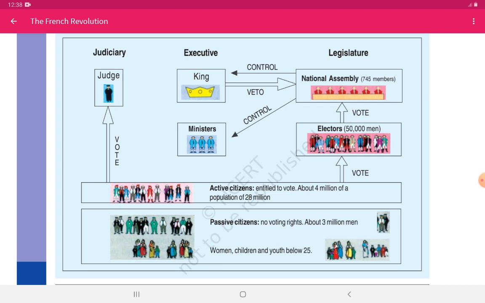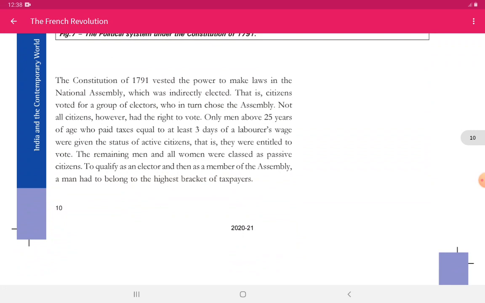Now you can see, children, over here also the French Revolution did not stop, because under passive citizens, women were categorized, meaning women were not given a right to vote. That was also another cause of the French Revolution. The Constitution of 1791 vested the power to make laws in the National Assembly, which was indirectly elected. That is, citizens voted for a group of electors who in turn chose the assembly. Not all citizens, however, had a right to vote. Only men above 25 years of age who paid taxes equal to at least 3 days of a laborer's wage.